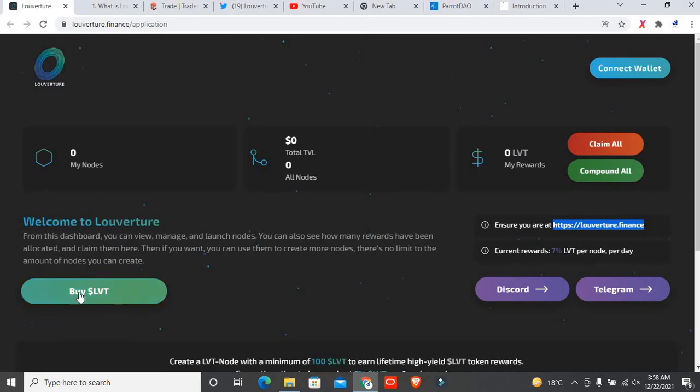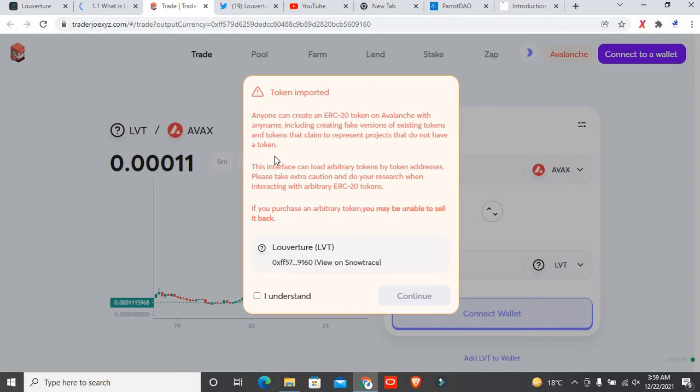You can see if you want to buy LVT, you simply click on that. After that, if you click on them, then you will directly come back to this page. Anyone can create an ERC20 token on Avalanche with any name, including creating fake versions of existing tokens and tokens that claim to represent projects that don't have a token. The interface can load arbitrary tokens by token address. Please take extra caution and do your own research when interacting with arbitrary ERC20 tokens. If you purchase an arbitrary token, you may be unable to sell it back.